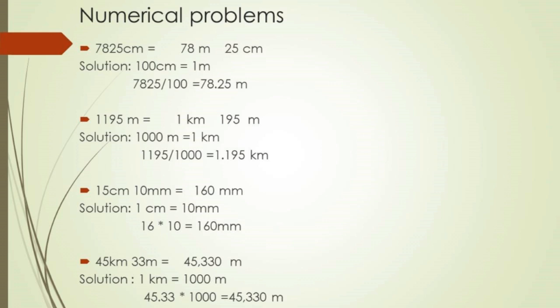Next, 45 kilometer and 33 meter is equal to how many meter? So 1 kilometer is equal to 1000 meter. So 45.33 into 1000 is equal to 45,330 meter. So the answer is 45,330 meter.